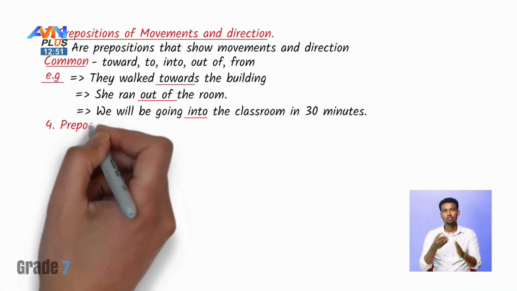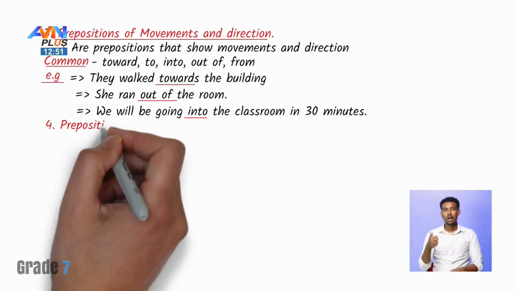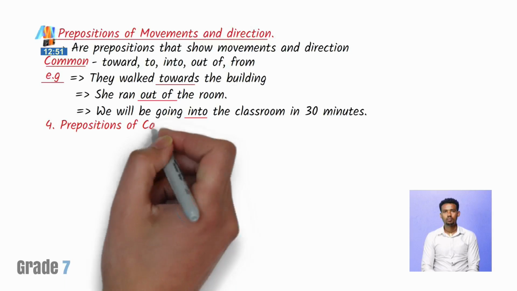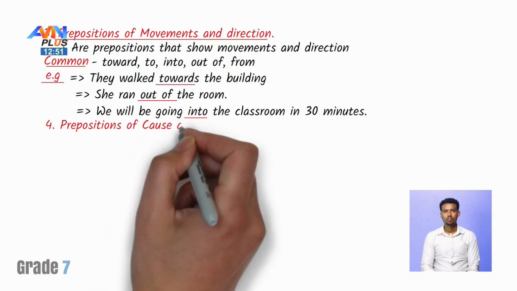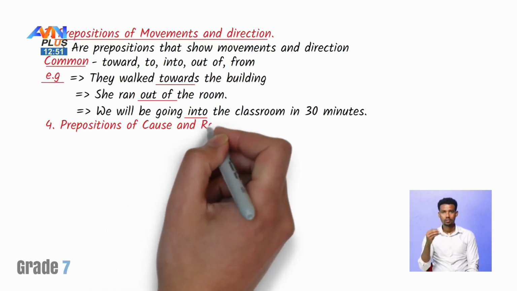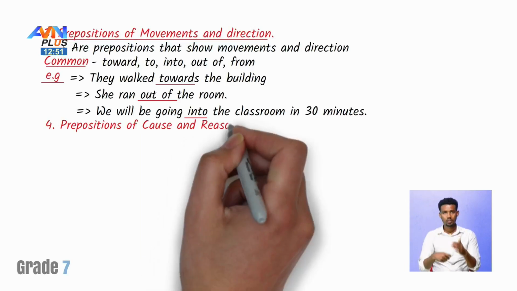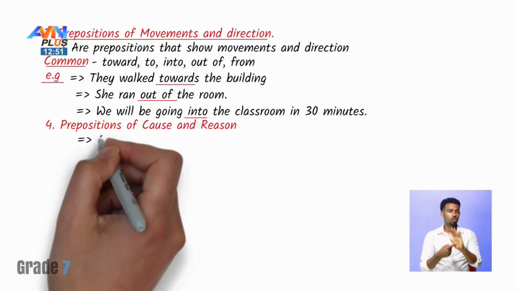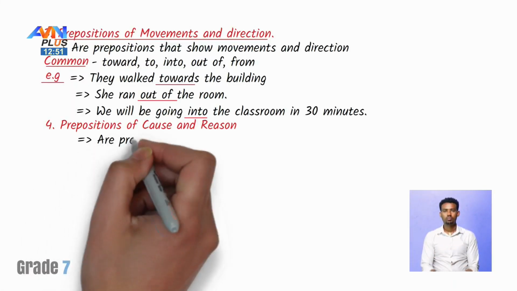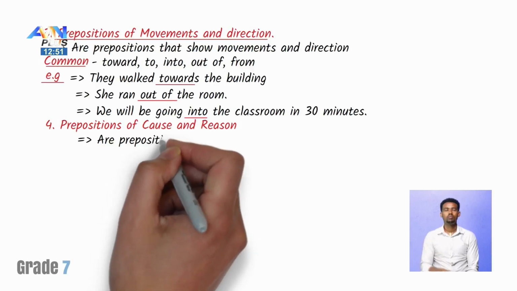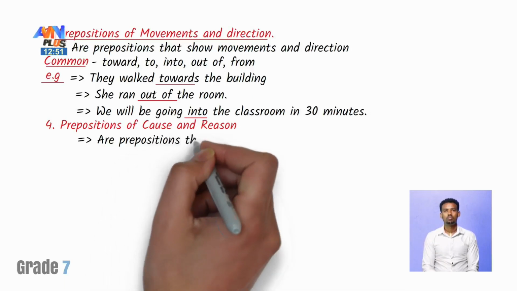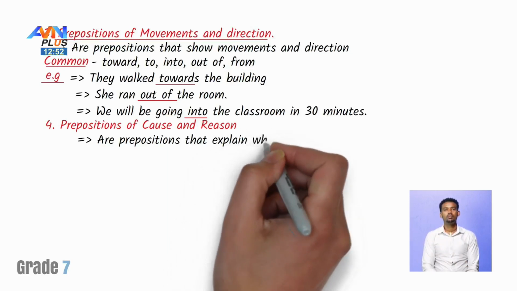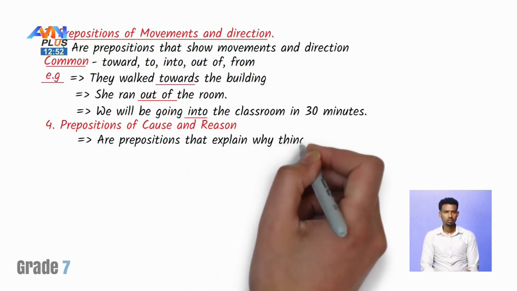The other one is prepositions of cause and reason. Prepositions of cause and reason. These are prepositions that explain why things happen.